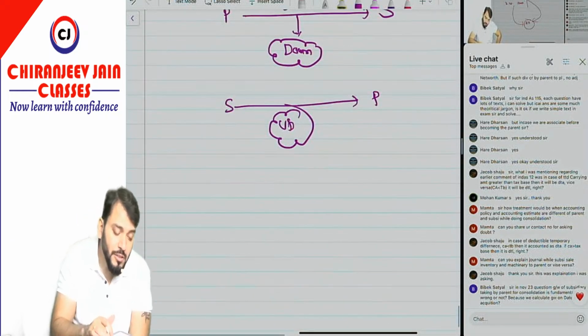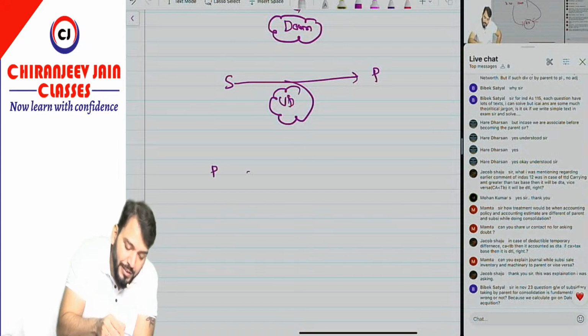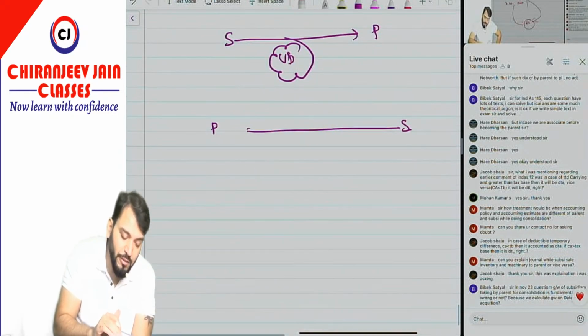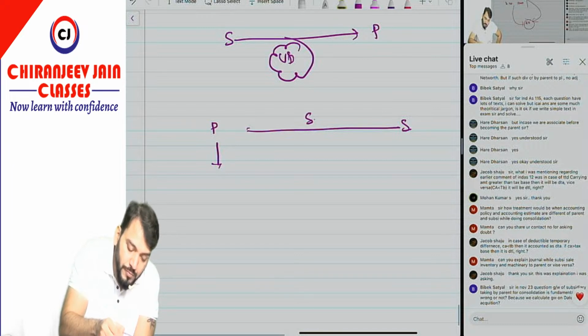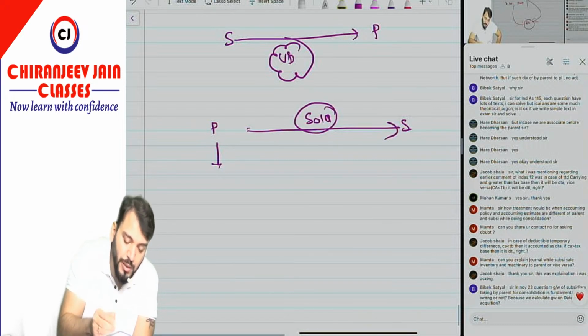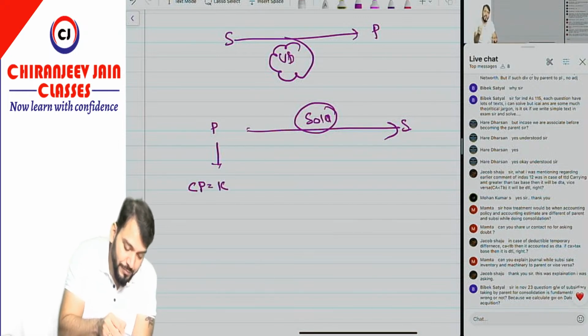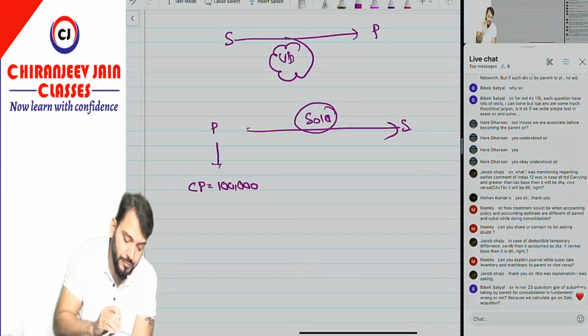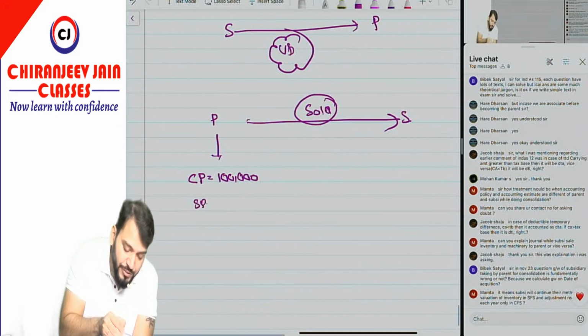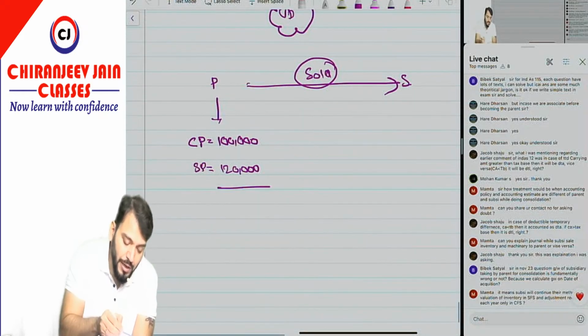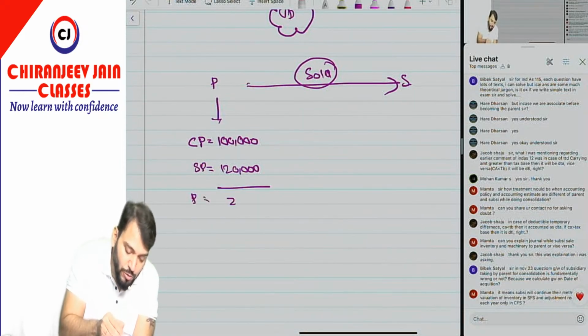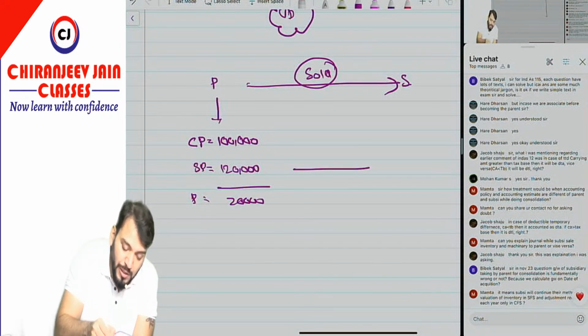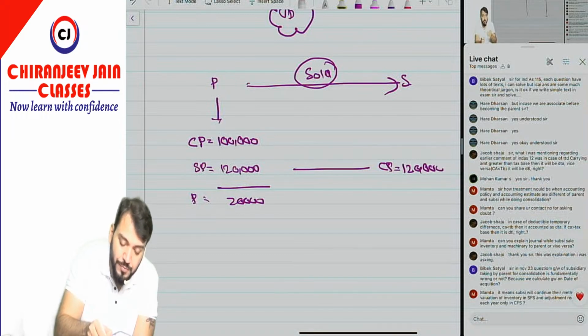Correct? So let me take one question. Suppose parent and subsidiary company. The parent has sold to the subsidiary. Let me assume the cost price of the inventory is 1 lakh and the sale price is 1,20,000. So the profit is 20,000. This becomes the cost price of the stock in the books of the subsidiary company.